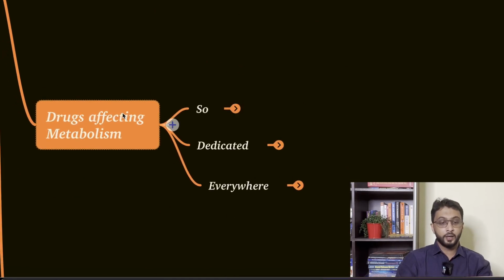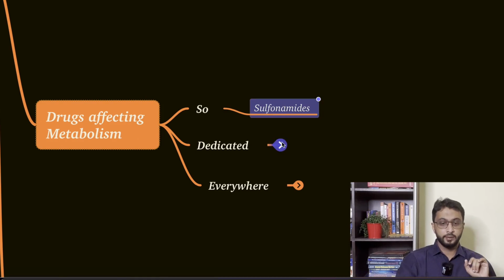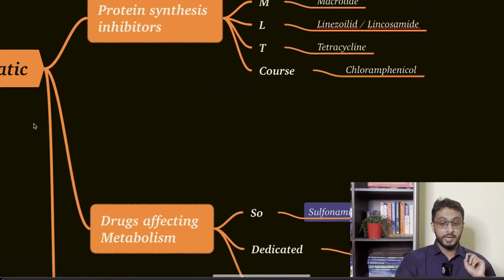Now those are the drugs which are affecting the metabolism, like folic acid synthesis and all those. I'm not going into details of that, but just note sulfonamides, one drug there. D for dapsone. Dapsone is a drug which is used in leprosy. It's a drug affecting metabolism, which is a bacteriostatic drug.